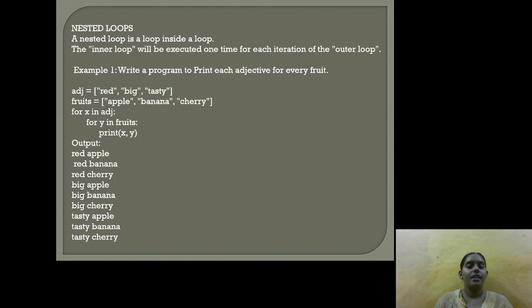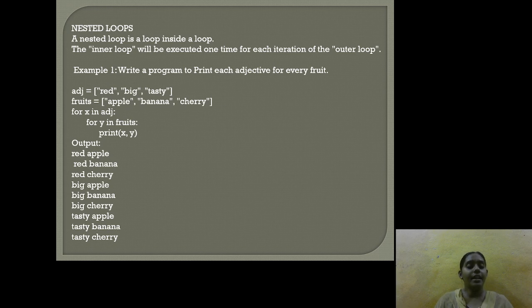And we can clearly observe that the inner loop will be executed one time for each iteration of the outer loop, that is, for y in fruits will be executed one time for each iteration of for x in adjective, that is the outer loop.